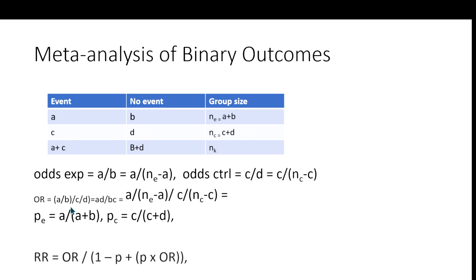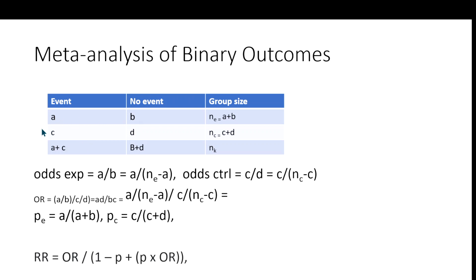So to calculate odds ratios, odds is not a probability, as you know. Odds is the ratio of events over non-events among the exposed group, and the ratio of events divided by non-events among the control group. That means A over B, and C over D. That gives you the odds ratio, and in other words it would be AD over BC. That's the odds ratio, and that means the odds ratio is not a probability. It's simply the ratio of events over non-events.